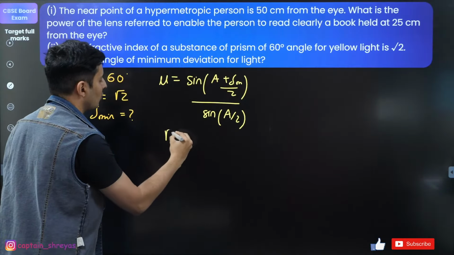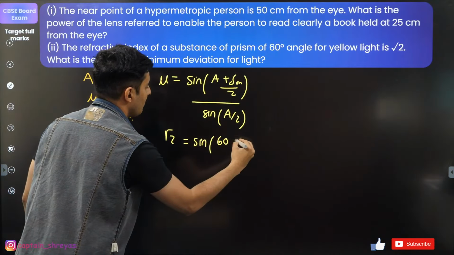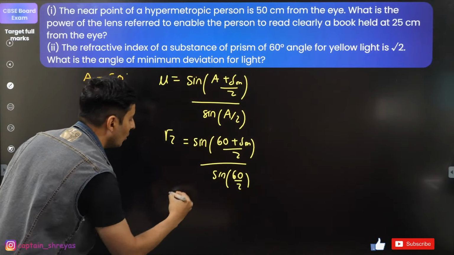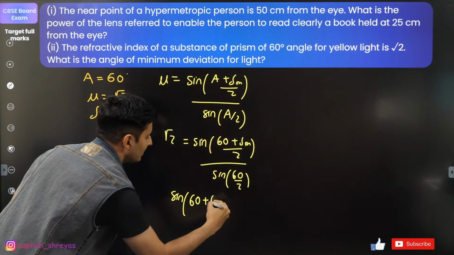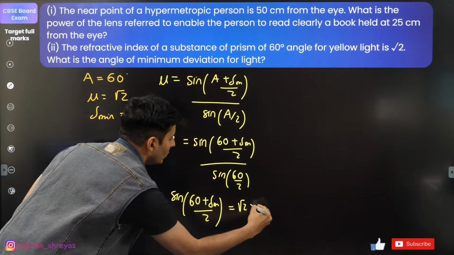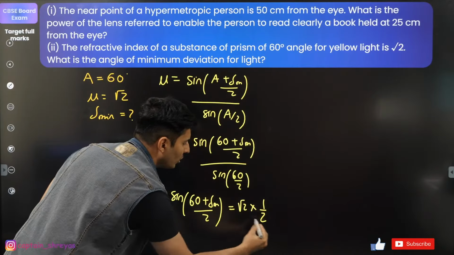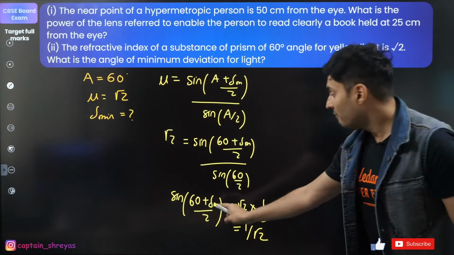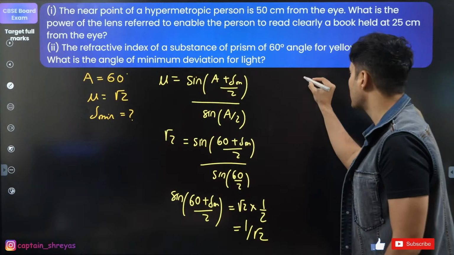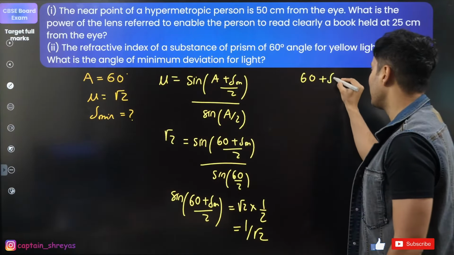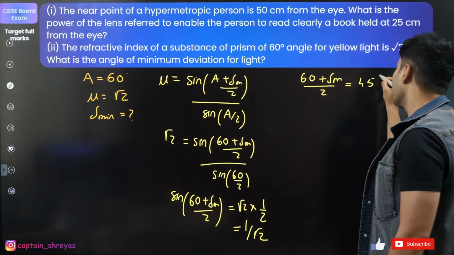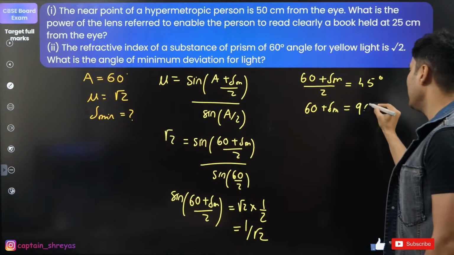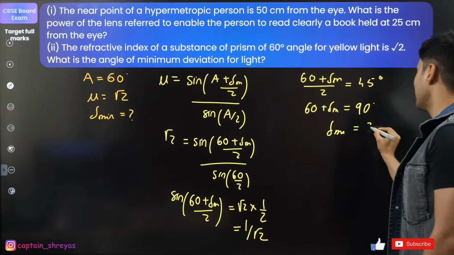So refractive index root 2, sine of (60 plus delta minimum) by 2 upon sine of 60 by 2. So sine of (60 plus delta minimum) by 2 is equal to root 2 into sine 30. Sine 30 is half, so root 2 and root 2 will cancel. It will become 1 by root 2. Now think, which angle's sine is 1 by root 2? Obviously 45 degrees. So 60 plus delta minimum by 2 will be 45 degrees. So 60 plus delta minimum is 45 into 2, which is 90 degrees. So delta minimum is basically 30 degrees.